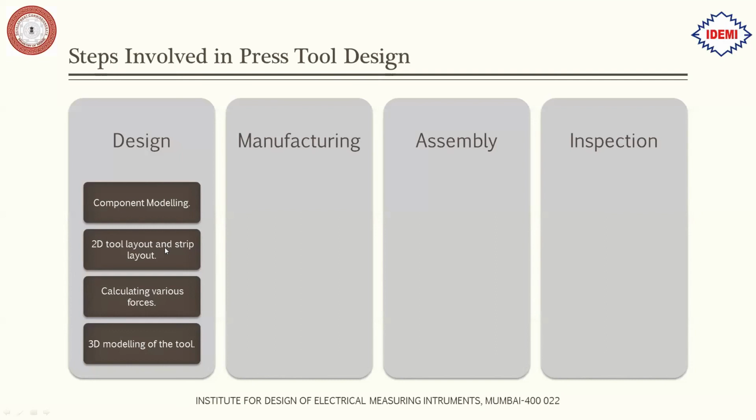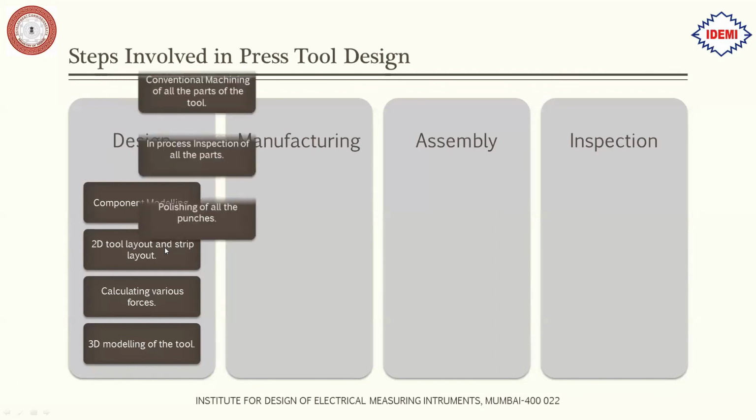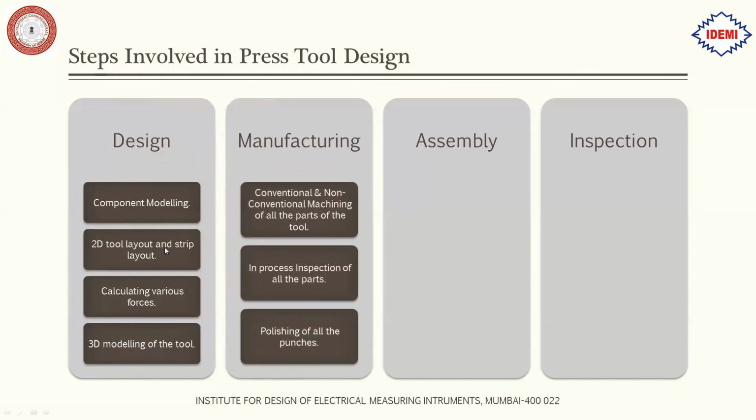Then we have the 3D modeling of the tool. After design finalization, you need to do the 3D modeling of the tool. That is the actual tool that would be manufactured. Then we have the manufacturing. So we need to do the conventional and non-conventional machining of all the parts of the tool, like machining of the plates, different plates.